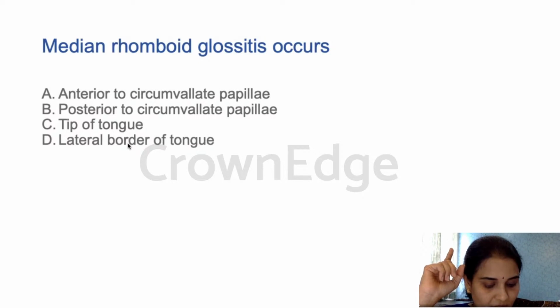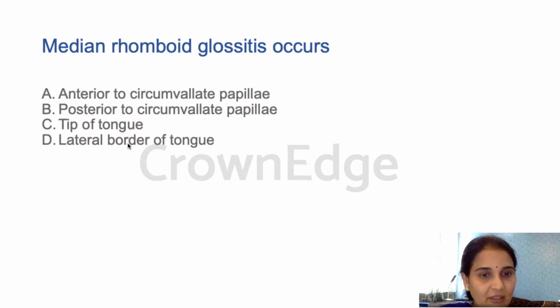what? Why did the old school say that median rhomboid glossitis occurs due to something during development of the tongue, the foramen cecum area, right? The first arch, yes, the foramen cecum area. If it fails to recede, it was thought to be leading to that glossy atrophic area called median rhomboid glossitis.